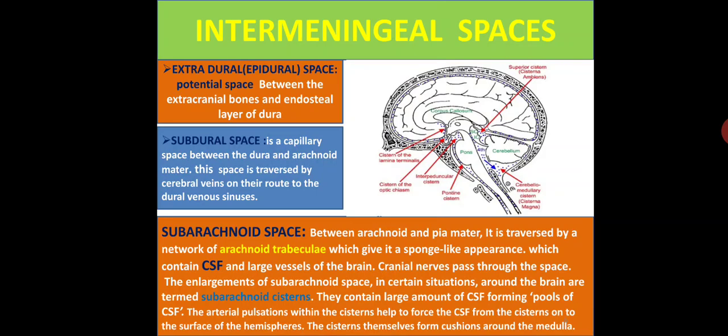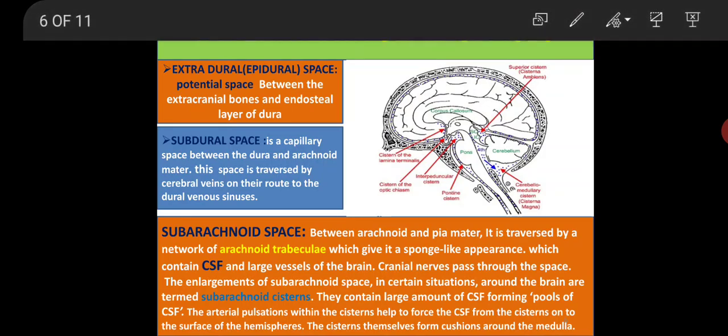The arteries present in the cisternae produce arterial pulsations. Through these pulsations, the cisternae help to force the CSF onto the surface of the hemisphere. The cisternae themselves form cushions around the medulla.